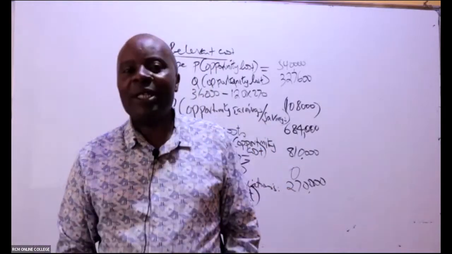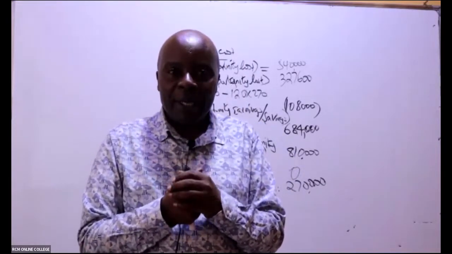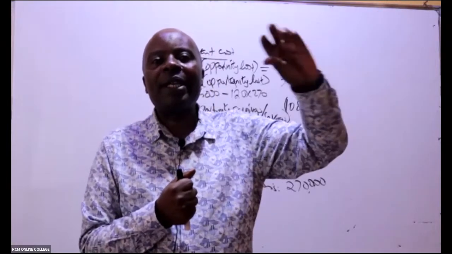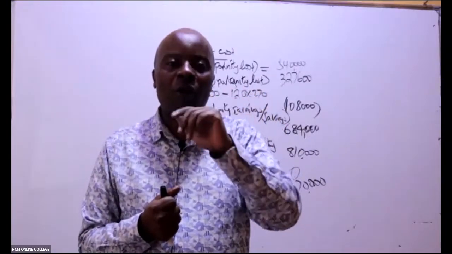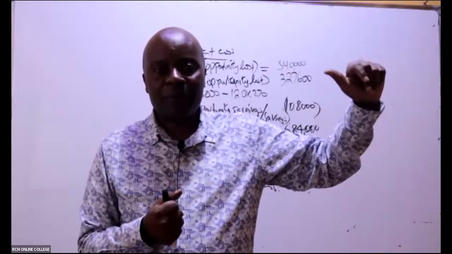I was trying to explain something here. Assuming by being around, ladies and gentlemen, I have an opportunity lost somewhere. Assuming, for example, I would have been at KRA representing a client for LAI, and that client would have paid me 1,000,000 shillings.